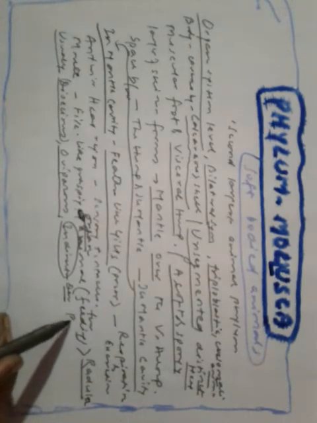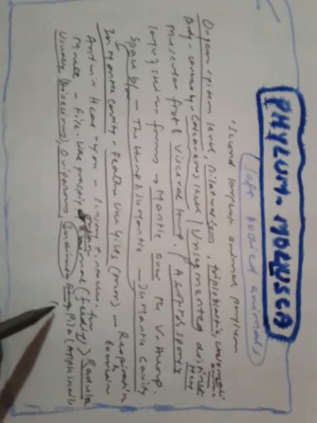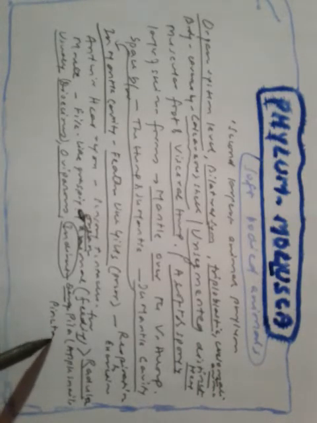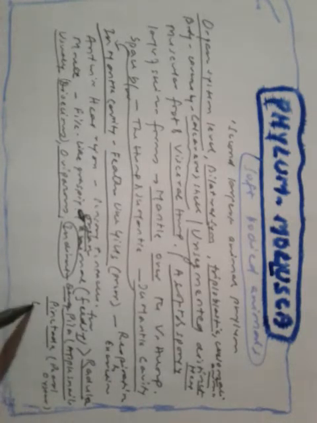Examples are Pila, that's apple snail for you, Pinctada, that is pearl oyster, and octopus, which is known as devilfish.